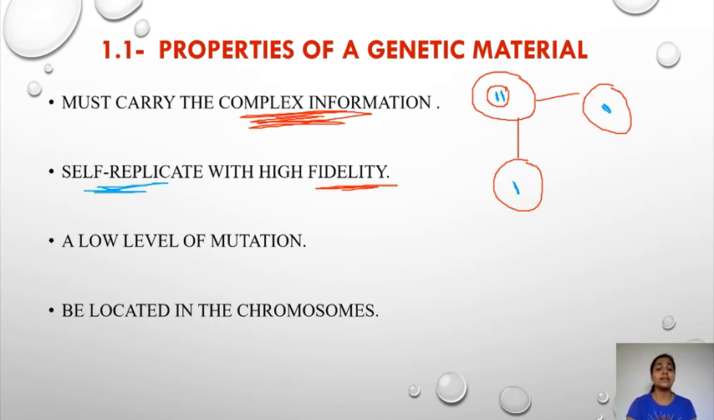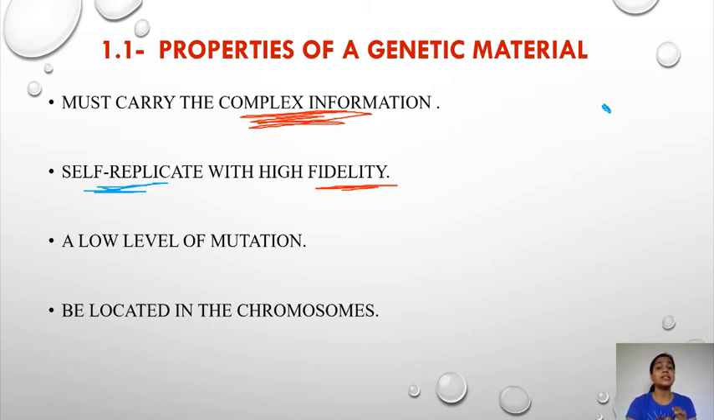The next thing we need to see is that it should have a very low level of mutation. The rate of mutation should be there, but it should be very low. Why? There are two reasons. Number one, if the cell gets mutated, its own genetic material will be mutated, and when it divides and gives rise to a new cell, it can only pass on the mutated genetic material. So this should not happen.